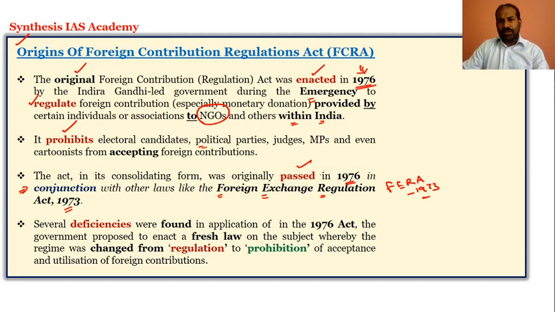candidates or political parties, judges, MPs, and even cartoonists. Please look at this. Even cartoonists were included, that they be prohibited from accepting the foreign contribution. So the main intention here, if you look at, okay, the others, that is the electoral candidates, political parties, judges, MPs, and cartoonists. Why? Because I said that it was during the emergency period.